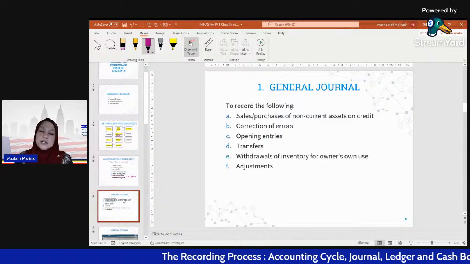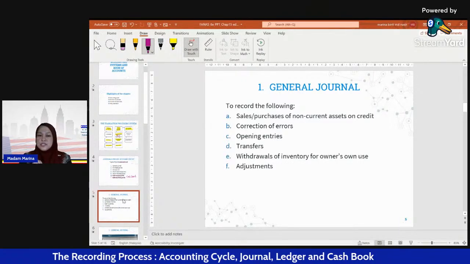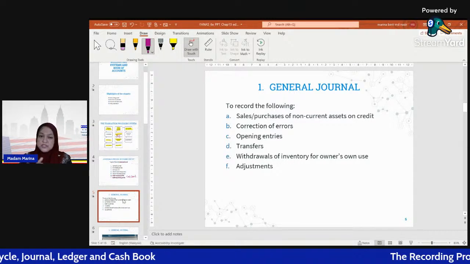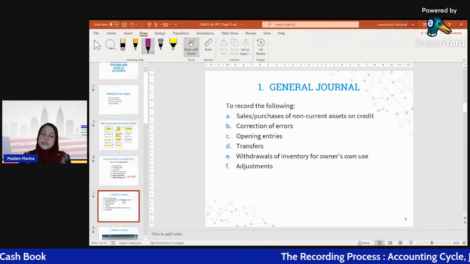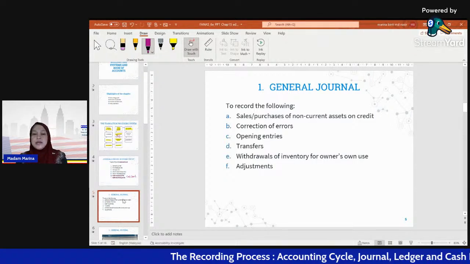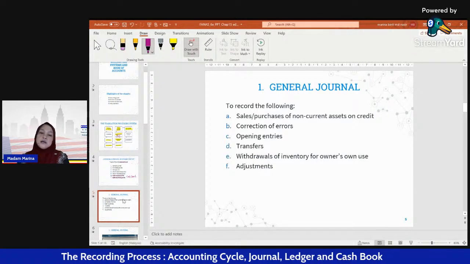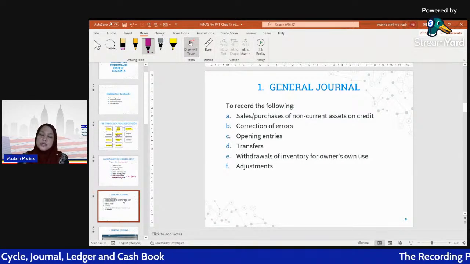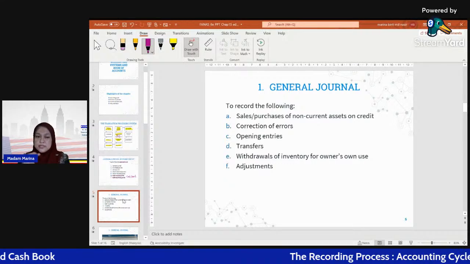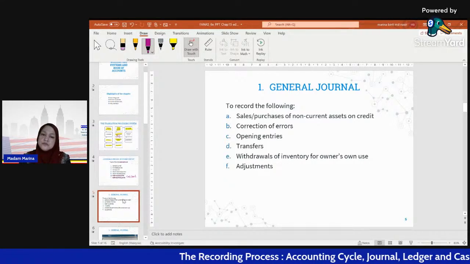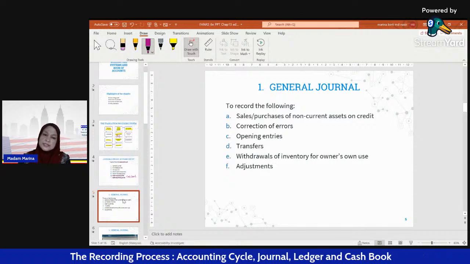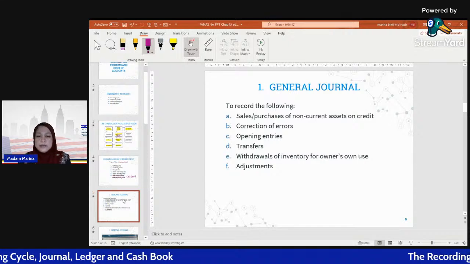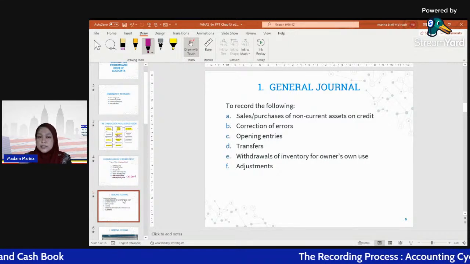What is general journal? The purpose of general journal is to record sales or purchases of non-current assets on credit. The second one is to correct any errors. For example, we may have omitted some transaction, or we forgot to record one side of the transaction. We only recorded the debit side and forgot to record the credit side. So that becomes an error, and we have to correct it. How to correct the errors? We have to record in the general journal.